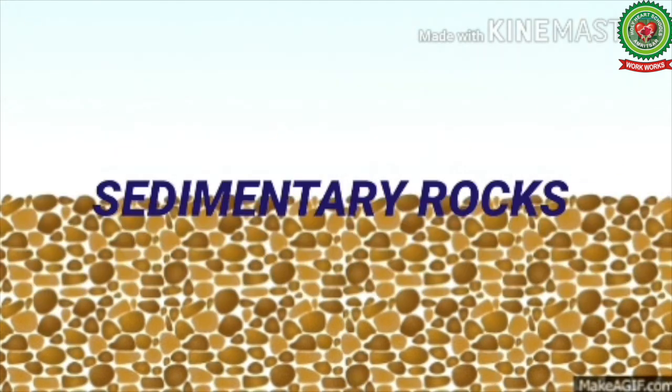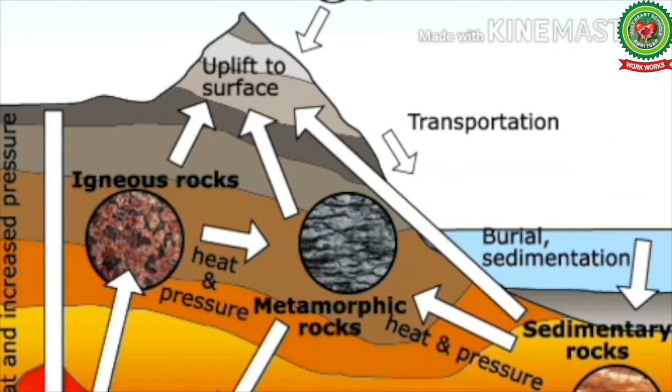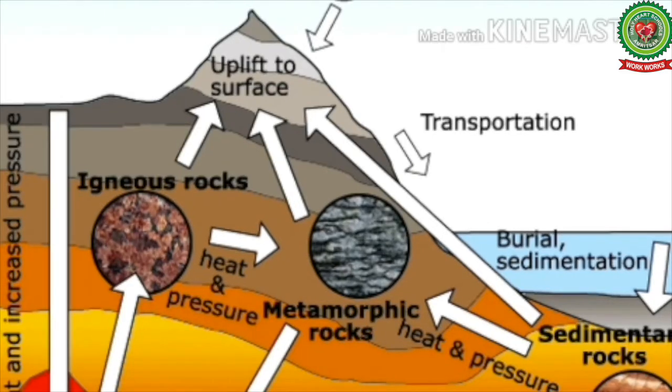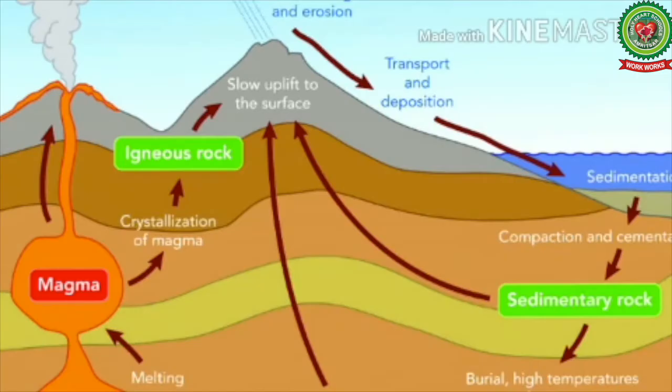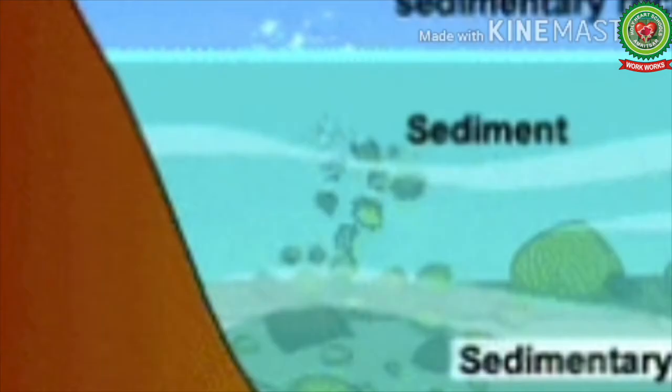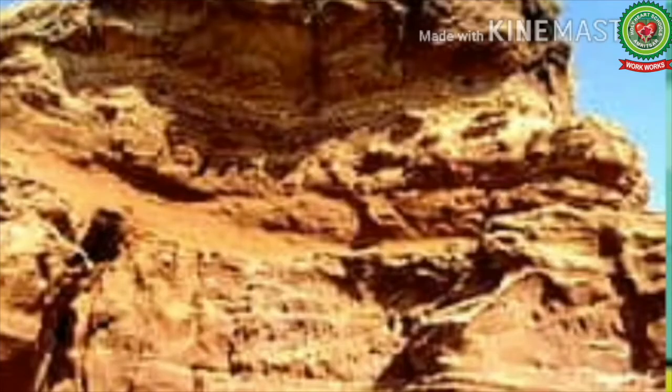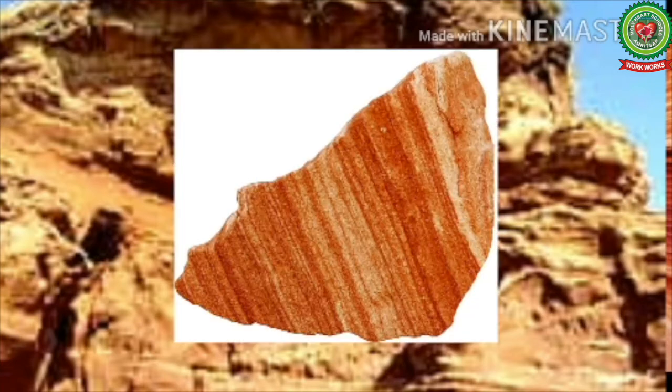The material from which they are made originally has come out from the disintegration and decomposition of older rocks, chiefly igneous rocks. Sedimentary rocks are also called secondary rocks as they were formed out of the sediments of primary rocks or other rocks. They are also known as stratified rocks as they are formed in layers or strata.